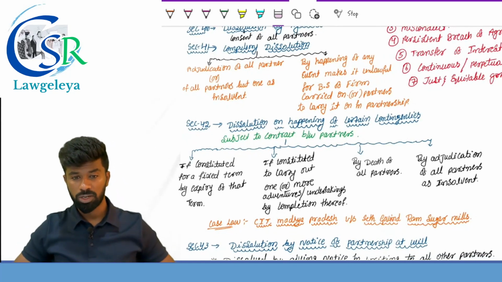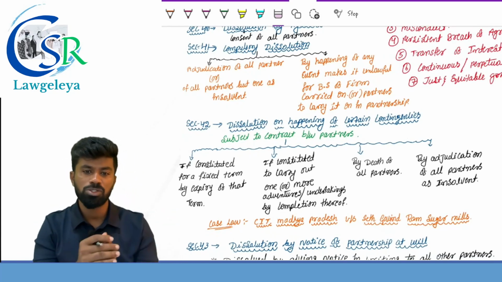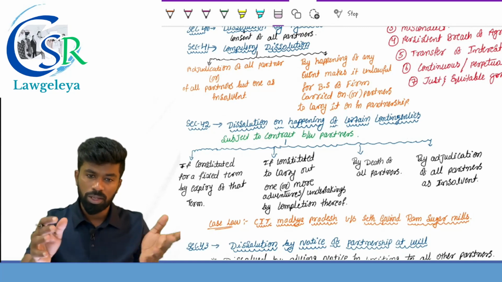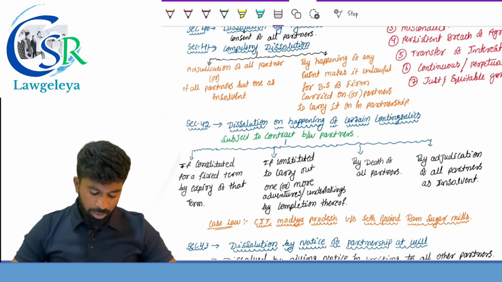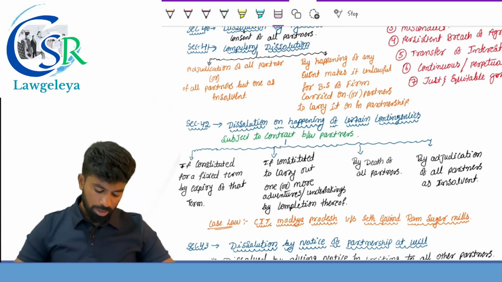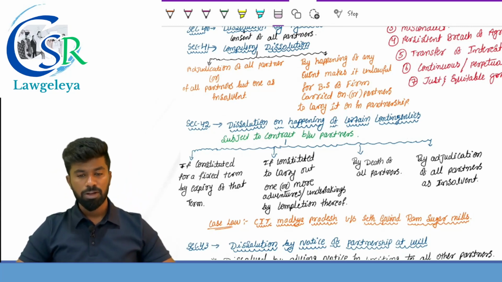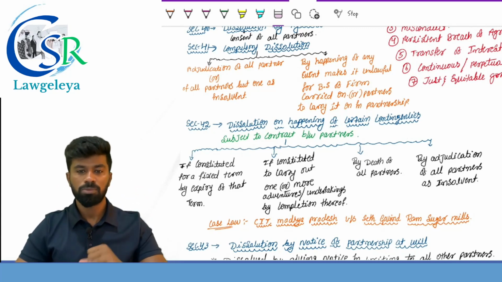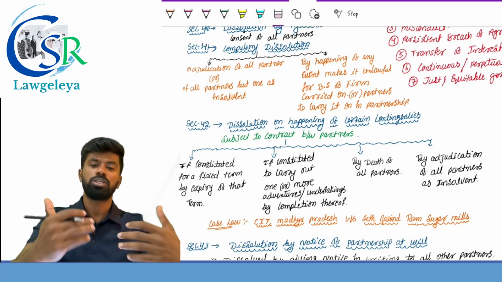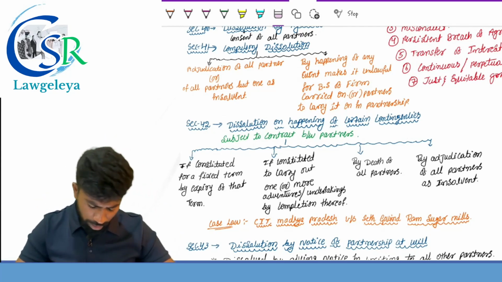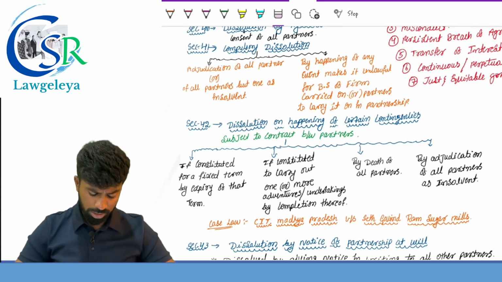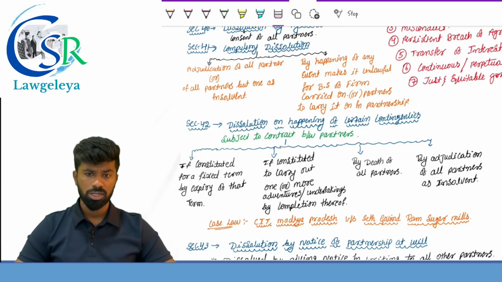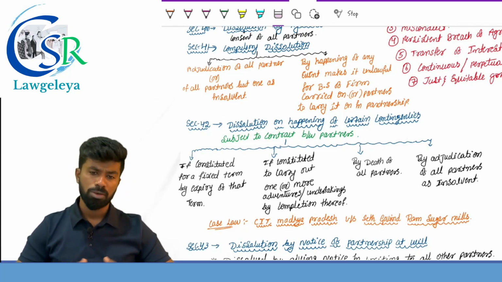Next one, on the happening of certain contingencies. In the following cases, the firm may be dissolved, may not be dissolved. If there is an agreement to the contrary, the firm is not dissolved. Otherwise, it will be dissolved. What are they? If it is formed for a fixed term, on expiry of the term, the firm is dissolved. If the firm is formed for a particular period, let's say 5 years, on expiry of 5 years the firm is dissolved unless the partners wish to continue the firm. Second one, if it is constituted to carry out one or more adventures or undertakings, on the completion thereof, once it is completed, the firm is dissolved.